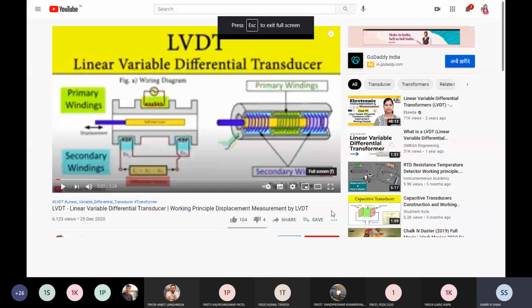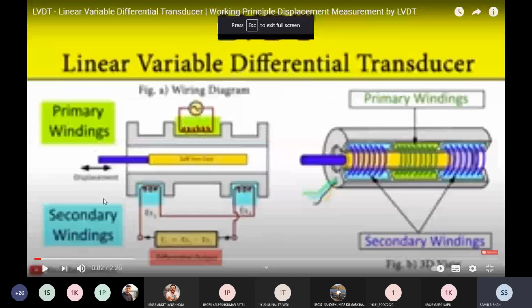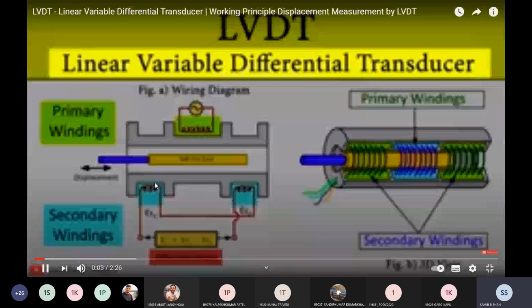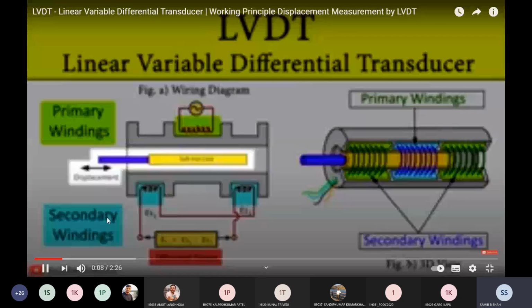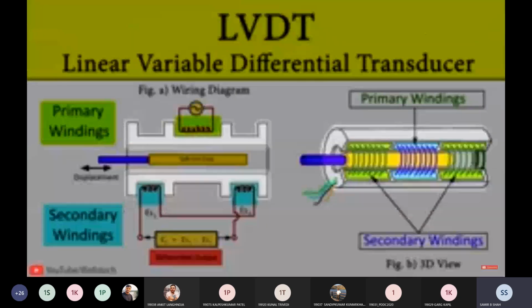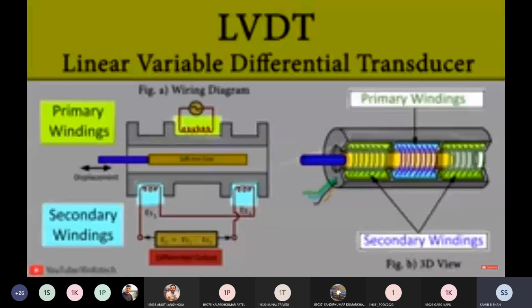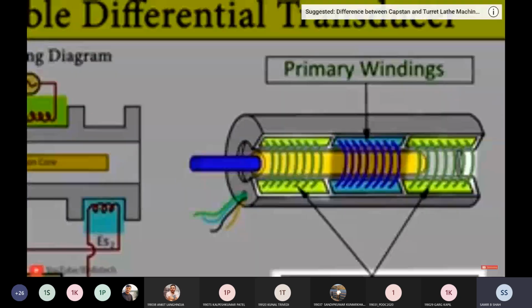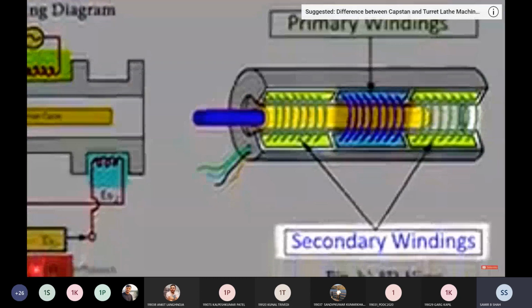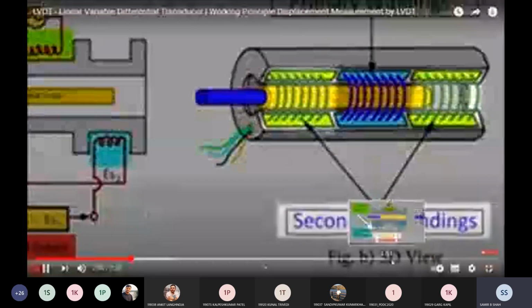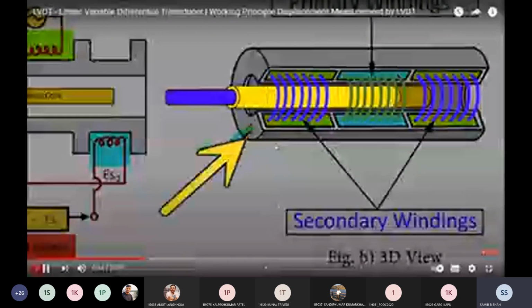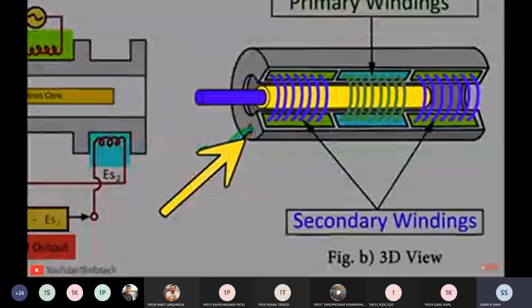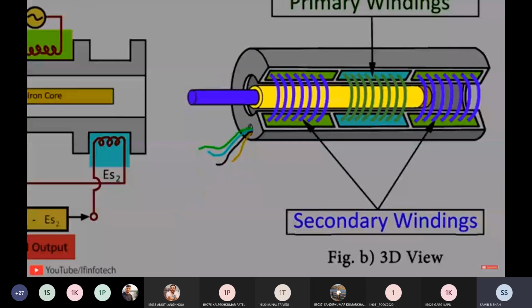Going to learn about linear variable differential transducer, that is LVDT. It is used for measurement of displacement. It contains a cylinder made up of bakelite. On the insulating cylinder, two windings are wound, called primary and secondary windings. The primary winding is wound at the center of the insulating cylinder, and on either side of it, two secondary windings S1 and S2 having an equal number of turns are wound. The direction of secondary windings S1 and S2 is exactly opposite to each other. Inside the insulating cylinder, a magnetic core is placed, which is free to move in either direction.